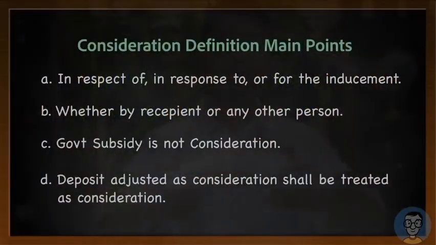So we understood what is in respect of. We also understood what is in response to. Let us understand the last term, that is inducement of. For inducement of something, if you are making a supply, then it is consideration. Now let us take an example to understand what inducement actually means. For example, say a father says to his son that if you clear your IPCC, I will give you a bike.